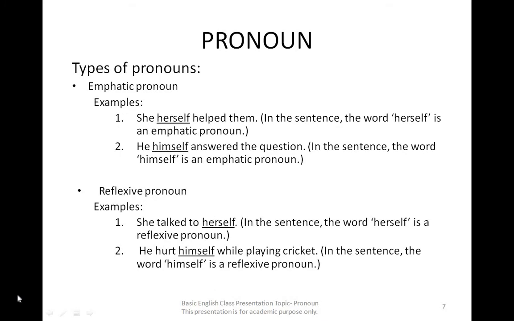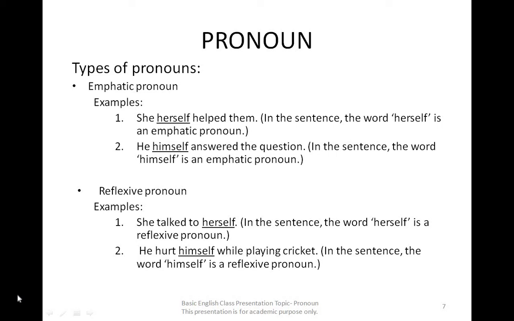Emphatic pronoun. Examples: 1. She herself helped them. In the sentence, the word herself is an emphatic pronoun. 2. He himself answered the question. In the sentence, the word himself is an emphatic pronoun.